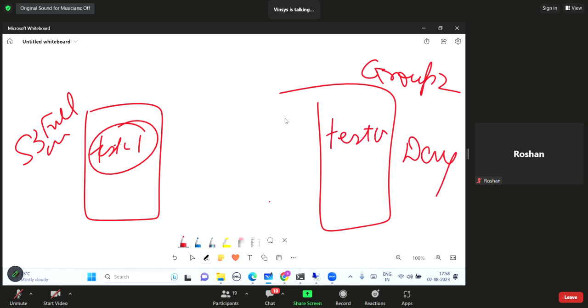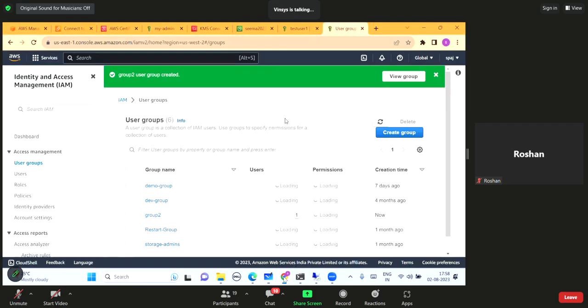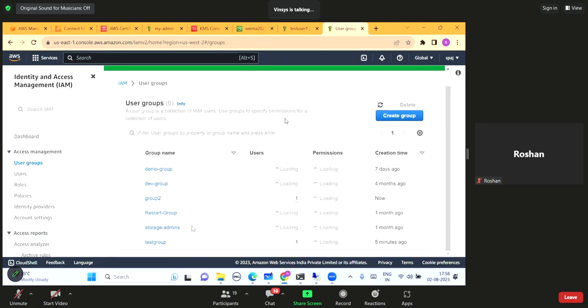So now what will happen? Through one group he is getting S3 full access permission, and through the other group he is getting S3 deny permission. So what will happen in this situation? Deny will always override allow permission. So the allow will not be effective. We are just going to see it practically. So I have just created this group 2, right?